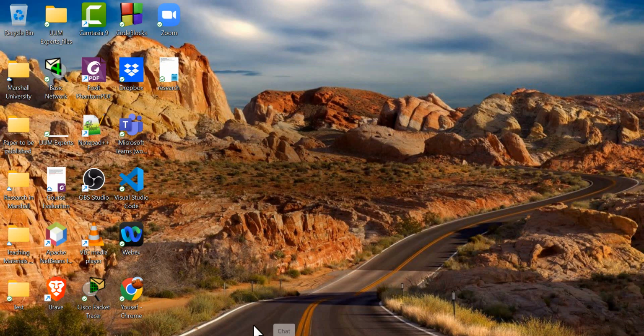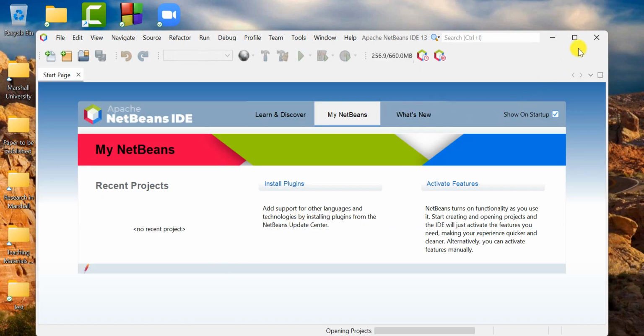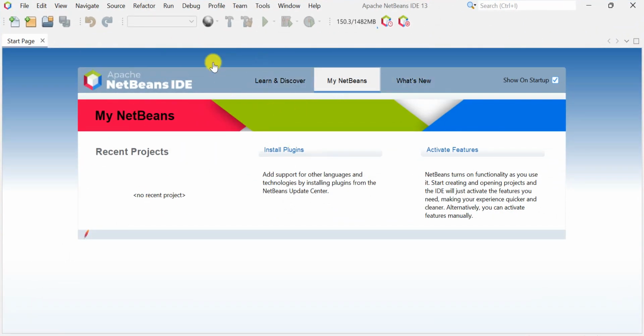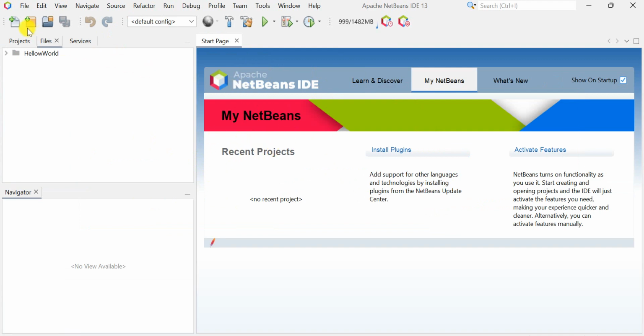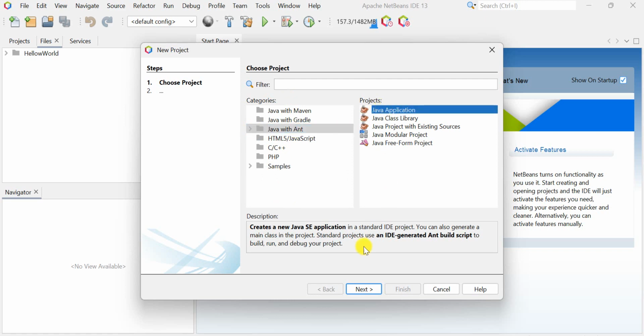Then I will see. Actually, I have this already on my desktop, which is the shortcut icon here. You double click into that. So you will have the NetBeans already installed here. Okay, so this is the main interface of the NetBeans. So if you want to create a new project, you just come and write a new project. Okay, you'll have many actually. We will use Java with Ant, and I need simple Java applications.